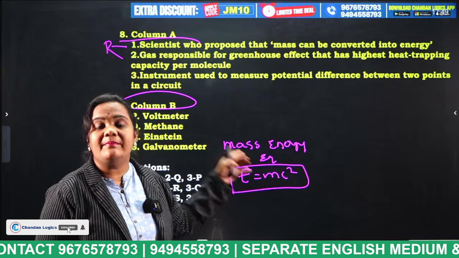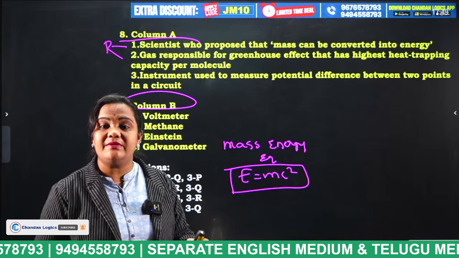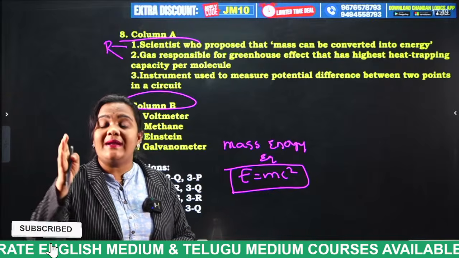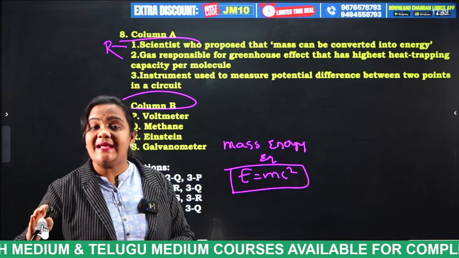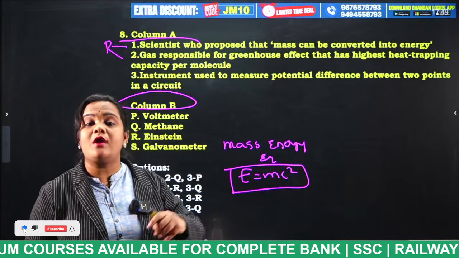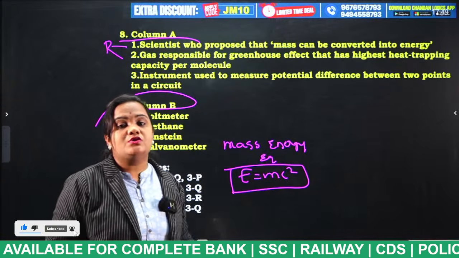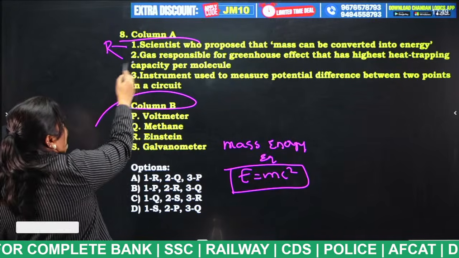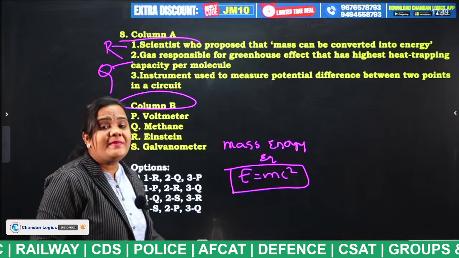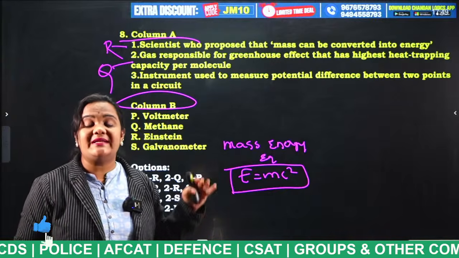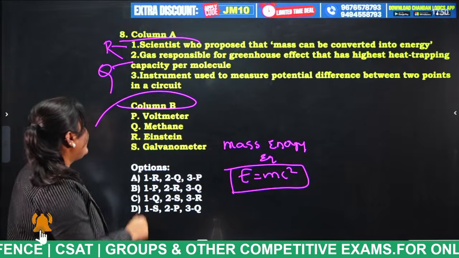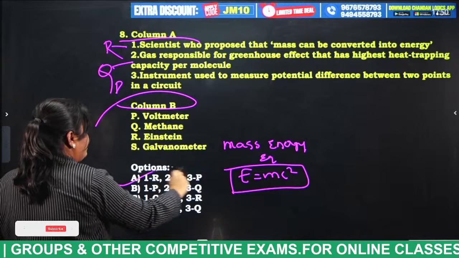And what is this methane? This methane gas is released from rice fields, cattle fields and wetlands. So when compared to carbon dioxide, this methane gas has the capacity to absorb the heat 25 to 80 times more than carbon dioxide. So what is the answer for this question, students? The answer is methane, Q. And finally, the instrument which is used to measure potential difference, that is electrical voltage, is known as voltmeter. So this is Q. RQP, option A is the correct answer.